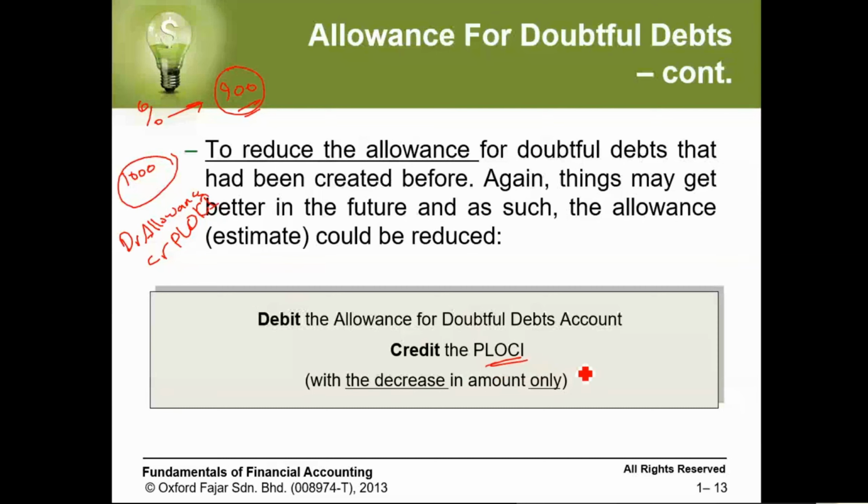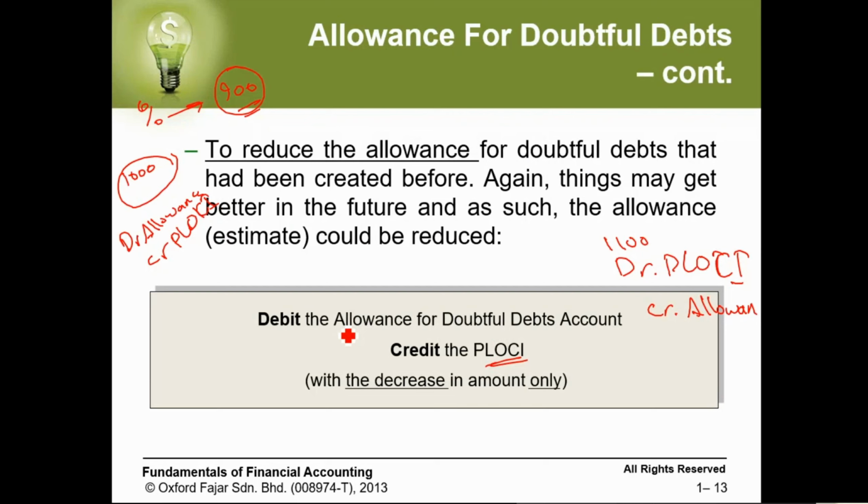Okay. Let's say the previous year was 1,000, and when we calculate the percentage of this year, we see the amount will be 1,100. So again, we do the same transaction, which is the debit, profit and loss and other comprehensive income, and the credit will be the allowance. Okay.